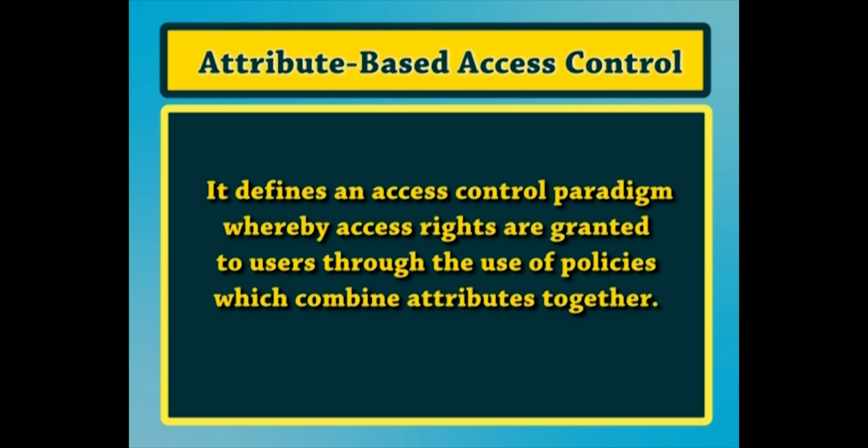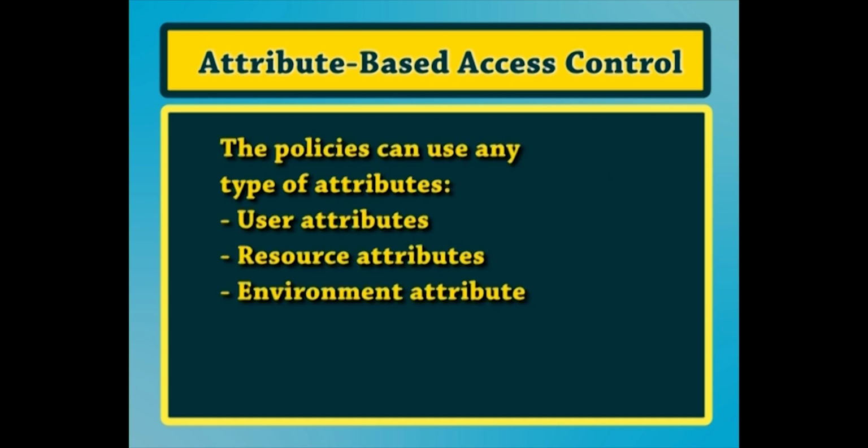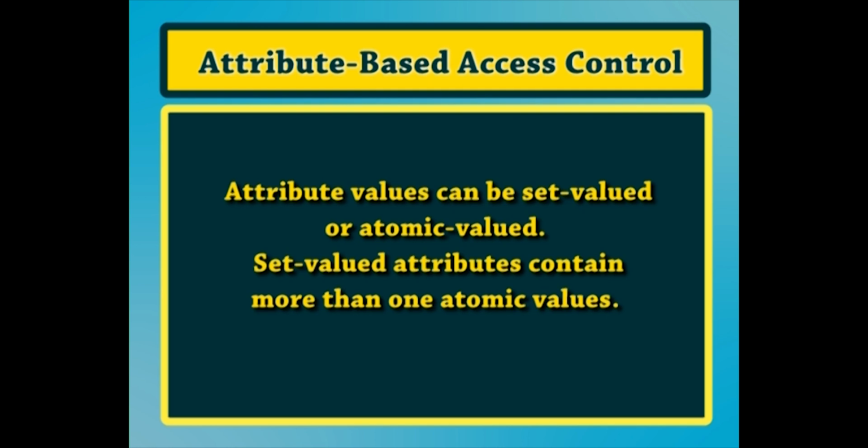Number 7, attribute based access control. Attribute based access control defines an access control paradigm whereby access rights are granted to users through the use of policies which combine attributes together. The policies can use any type of attributes: user attributes, resource attributes or environmental attributes. Attribute values can be set valued or atomic valued. Set valued attributes contain more than one atomic value.